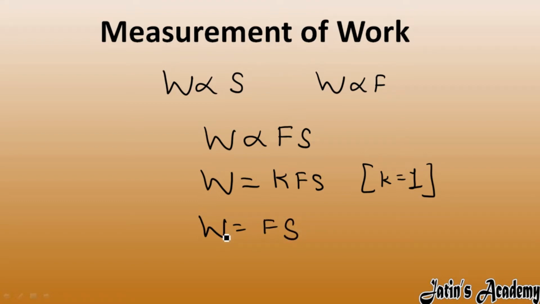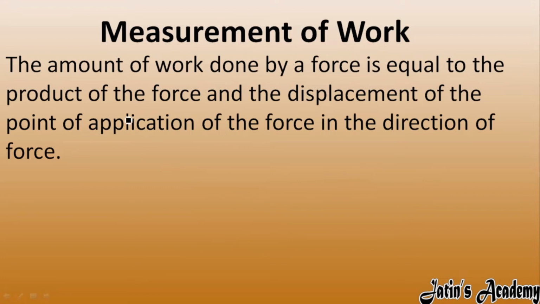So what is work done? Work done, from the measurement point of view, means in order to find the value of work done, it is the product of force into displacement. So now let's see the definition of work done. The amount of work done by a force is equal to the product of force and displacement of point of application of force in the direction of force.